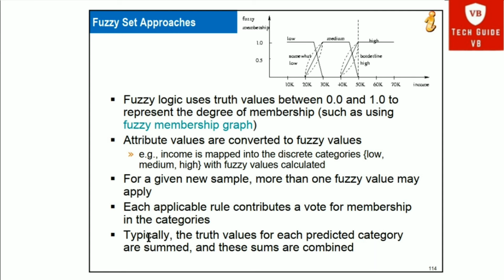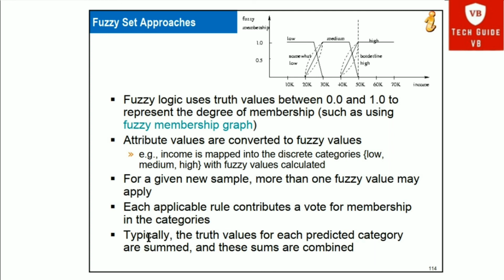For example, income is mapped into the discrete categories low, medium and high, with fuzzy values calculated. So according to the income, it is categorized into different categories, that is low, medium or high income. And if a particular value is there, it is mapped to that particular low, medium or high income.